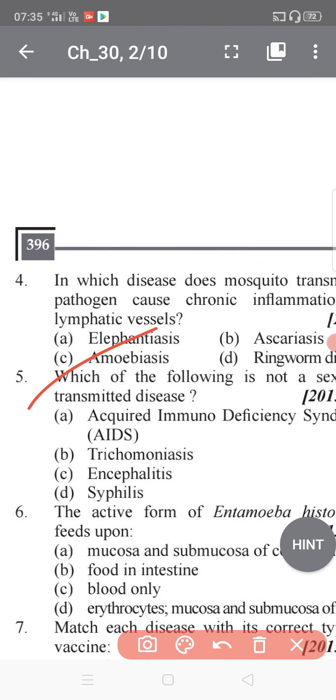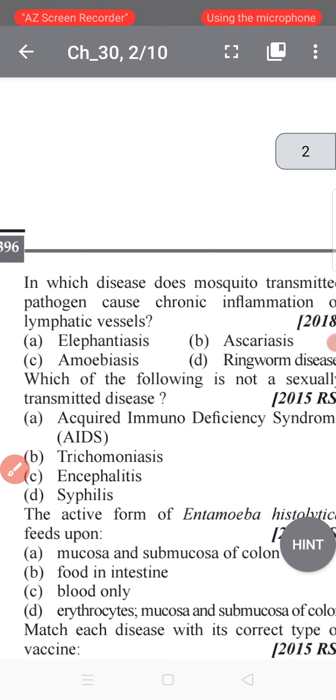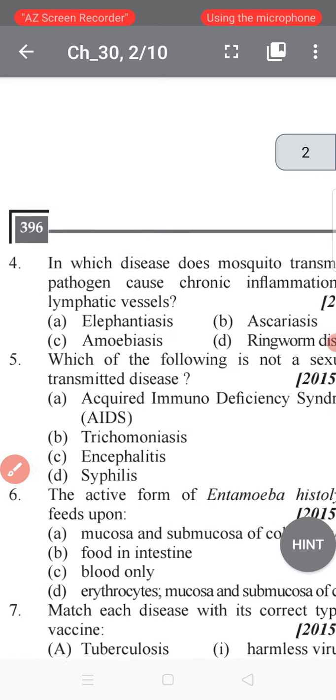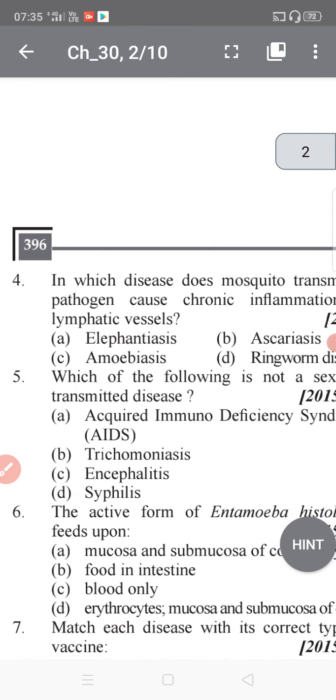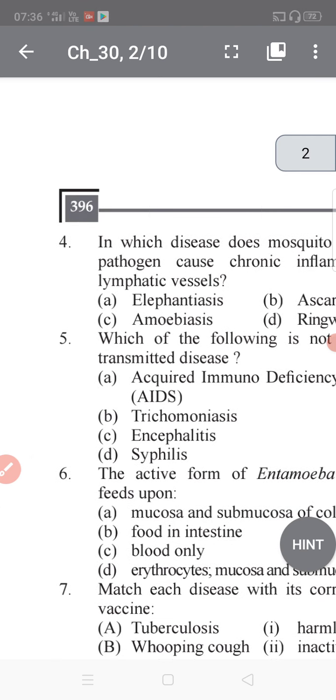Which of the following is a sexually transmitted disease? That means which of the following is an STD? Acquired immunodeficiency syndrome, that is AIDS, trichomoniasis, encephalitis, and syphilis. Which of the following is not a sexually transmitted disease? You know, students, basically encephalitis is not an STD.